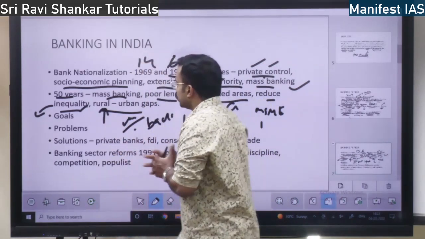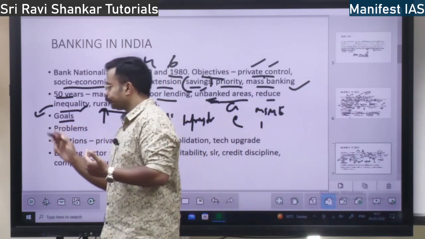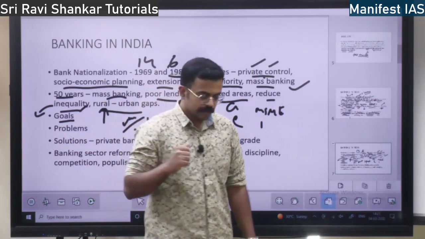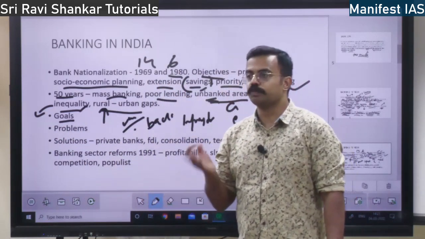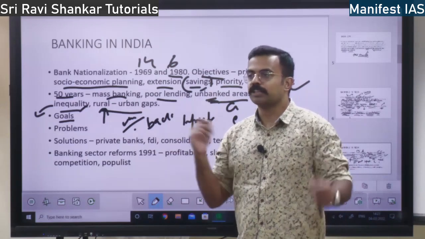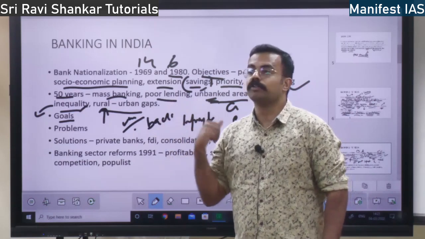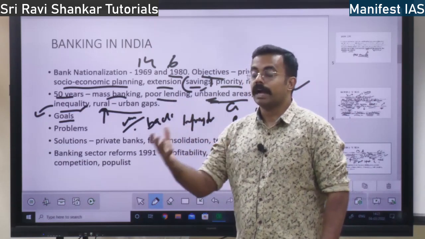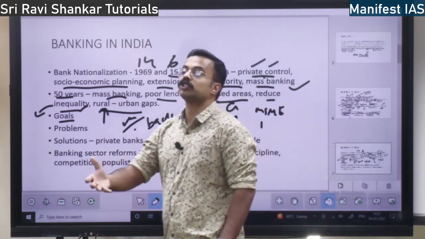So this is the concept of bank nationalization. Similar goals: to reduce inequality, reduce poverty, increase the expansion of bank reach, increase the habit of banking. And when bank accounts increase, the government will have resources.